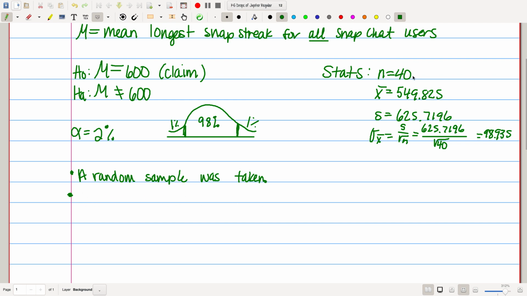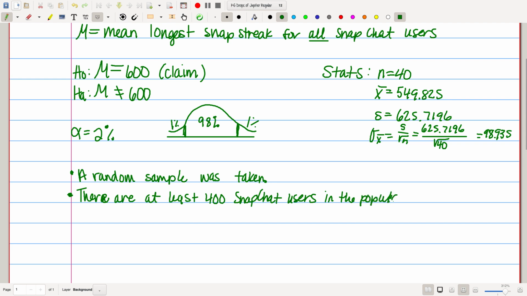We just need our population to be 400, okay? So our population would be Snapchat users. So there are at least 400 Snapchat users. We could say in the population if you want.